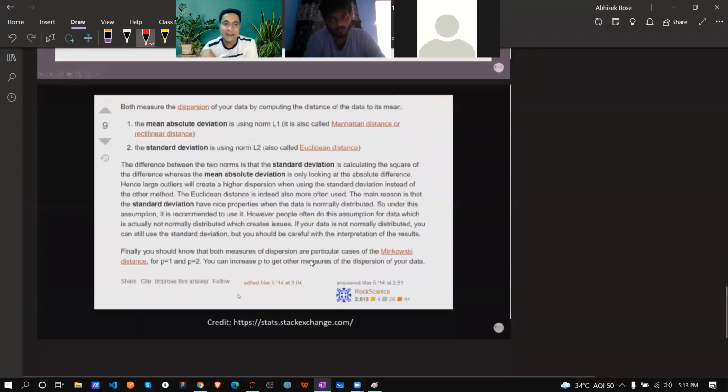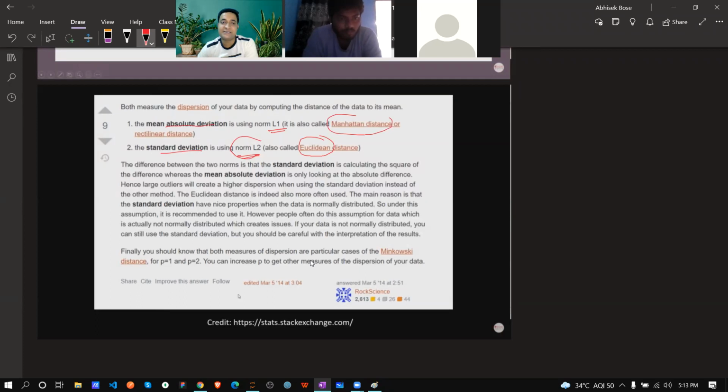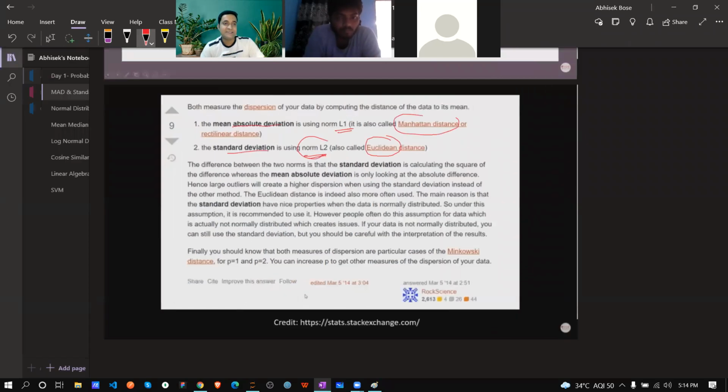Later, another part that we will learn in the future in machine learning is the L1 norm and L2 norm, called lasso and ridge regression. Those we will use with mean absolute deviation and standard deviation. And there is Euclidean distance and Mahalanobis distance, which we will learn in the future. So up to this is clear, I hope. We learned mean absolute deviation and standard deviation. Then let's jump to the next topic.